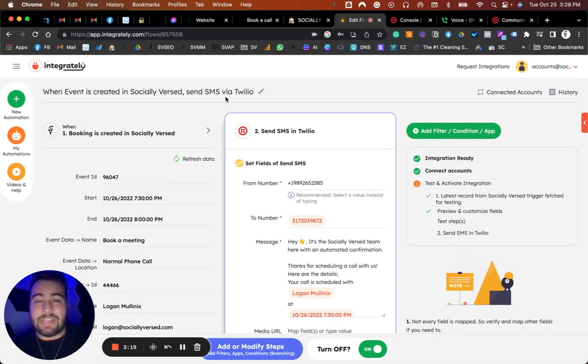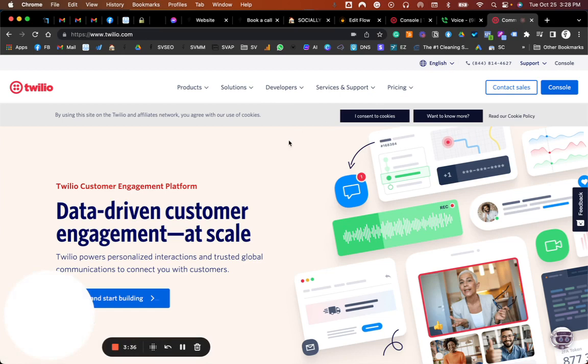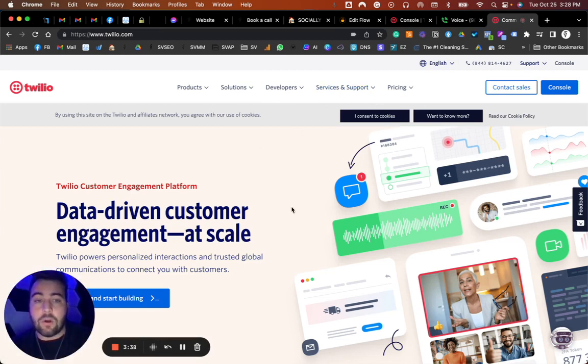The next step that we needed in this is we need to connect an SMS provider. So there's a lot of different examples and providers out there to use, but in this example, we're going to use Twilio. So you're going to select the Twilio inside of Integrately, and then send SMS and Twilio, and that's what you want it to be. So if you don't have a Twilio account, go ahead and create one. We recently just created a new one today for this video purpose.